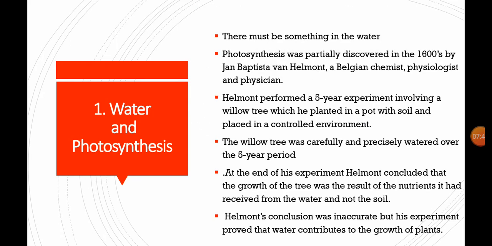At the end of his experiment, Helmont concluded that the growth of the tree was the result of the nutrients it had received from the water but not from the soil. After 5 years, he took out the plant and weighed the plant and the soil again. The difference came forward: the mass of the plant had increased. So finally he said that water is responsible for the growth of the plant. So this was the von Helmont experiment.